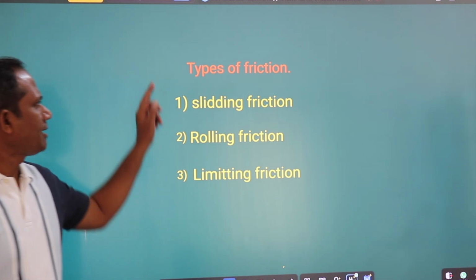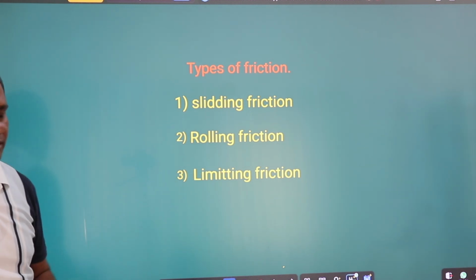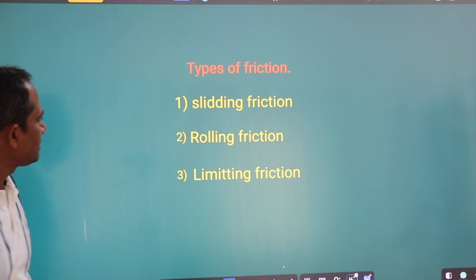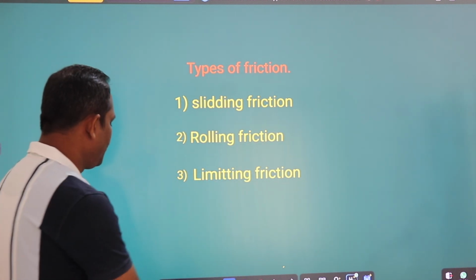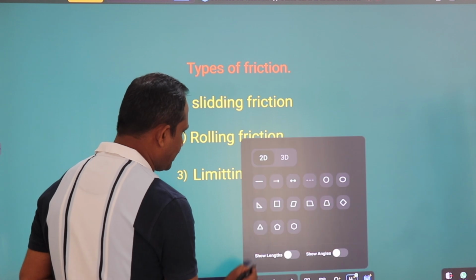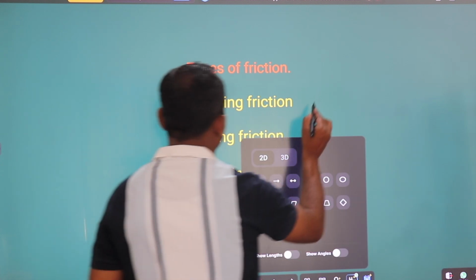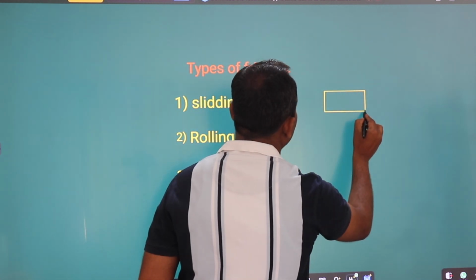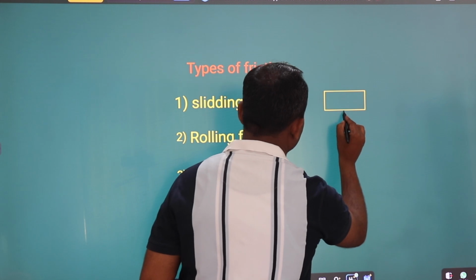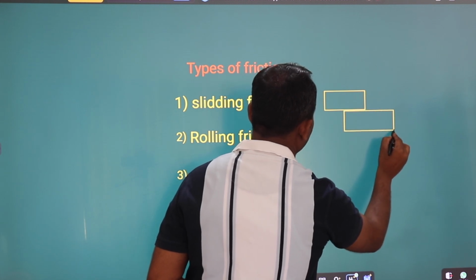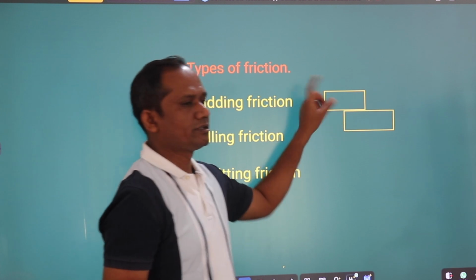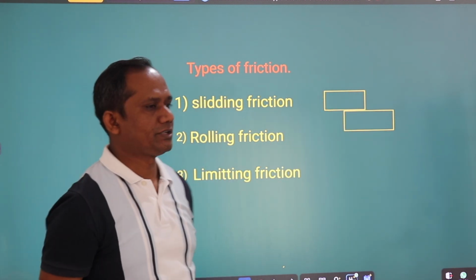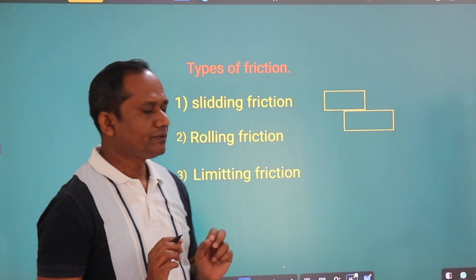Here we will learn types of friction. First and important type of friction is sliding friction. If we slide or move one object on another object, this is sliding friction.